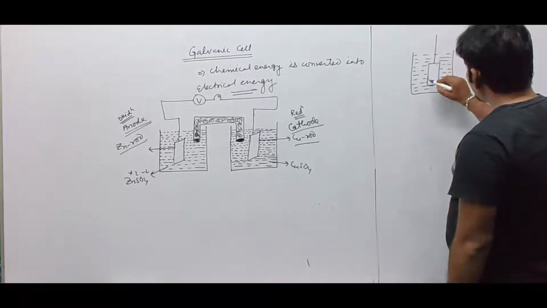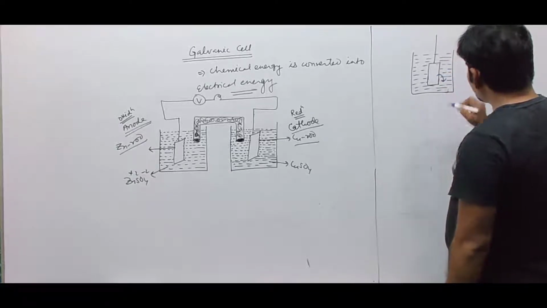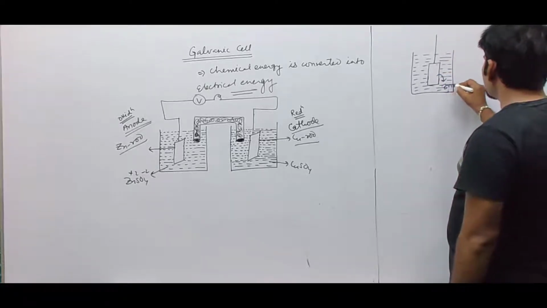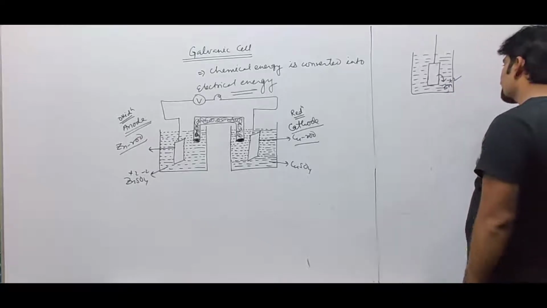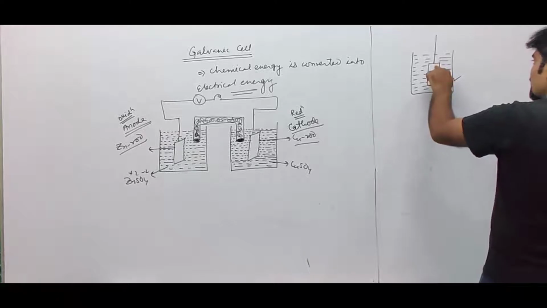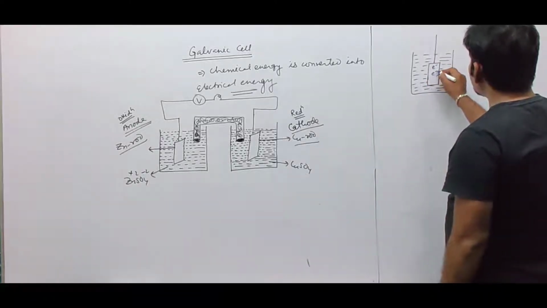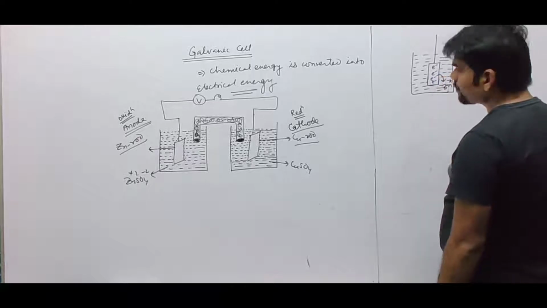This zinc rod will try to push its ions into the solution itself, Zn2+. So from the zinc rod, Zn2+ goes to the solution, leaving behind electrons on this electrode.